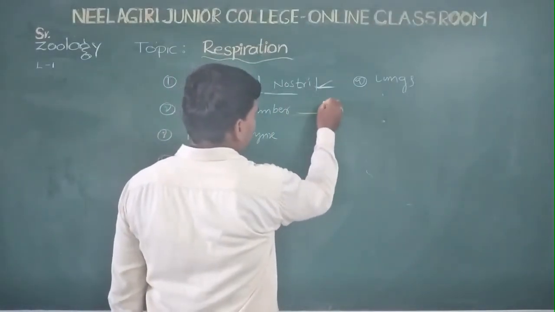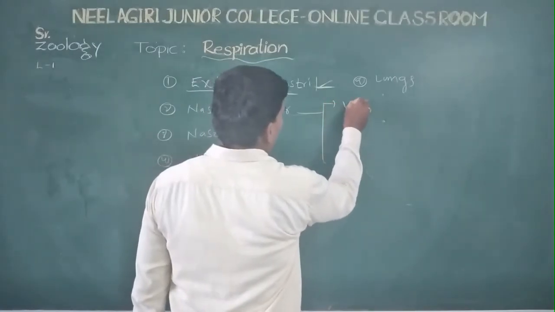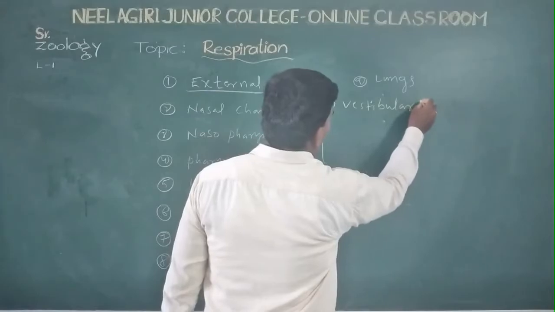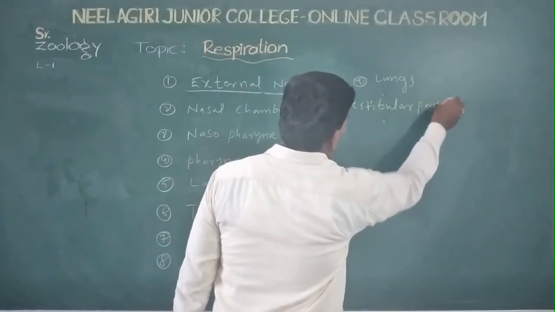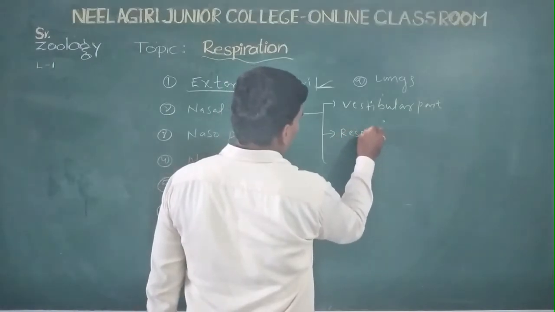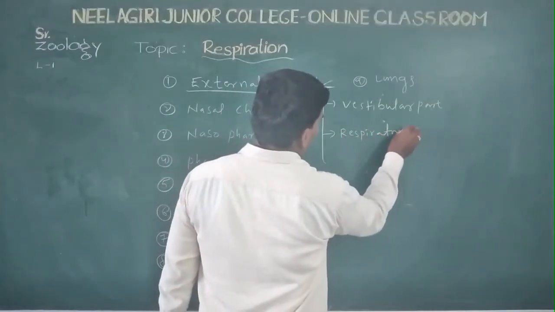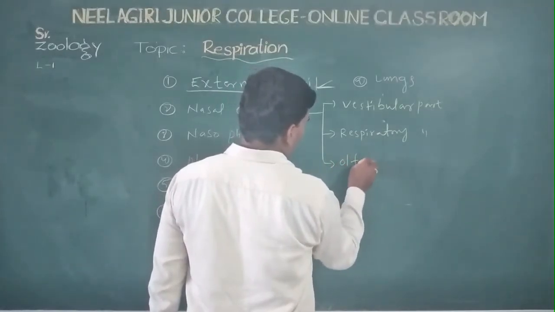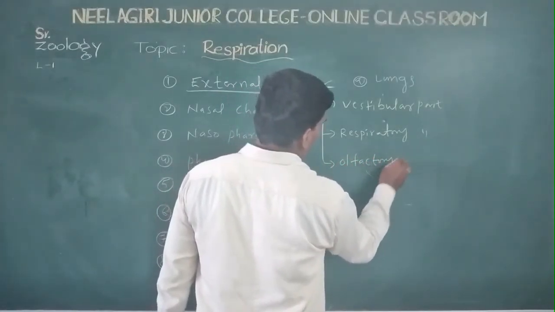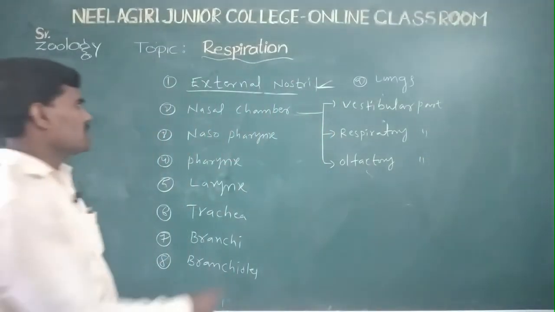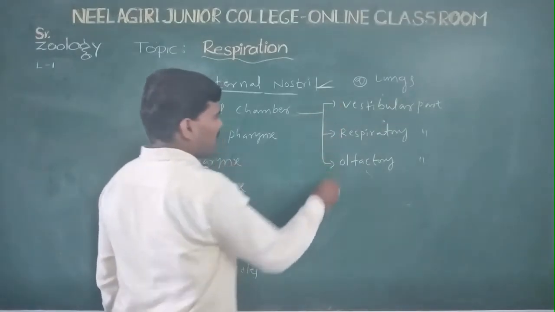The vestibular part, the respiratory part, and the olfactory part. The nasal chamber is divided into 3 parts.